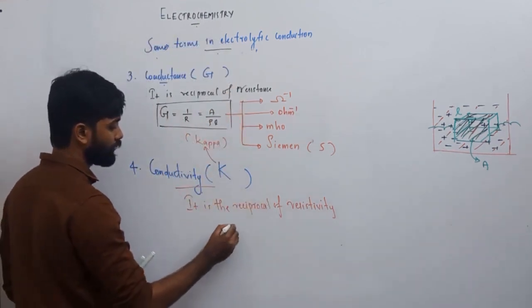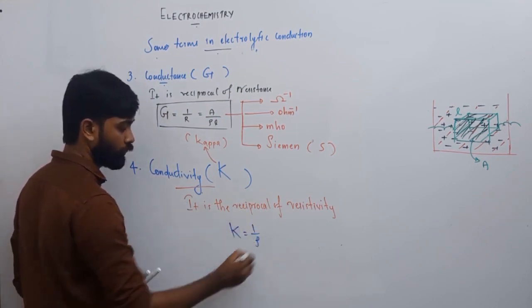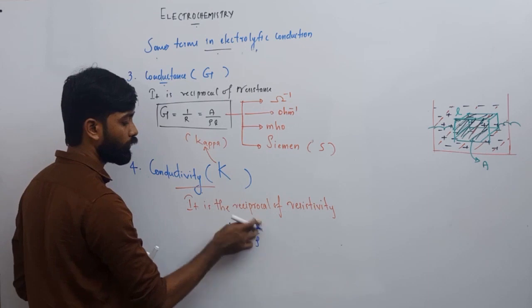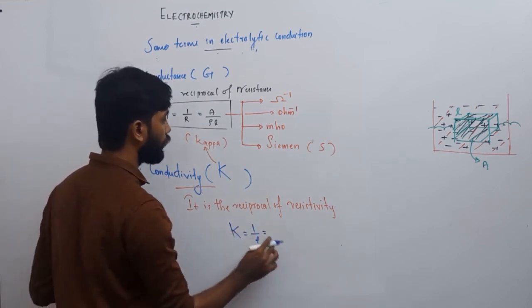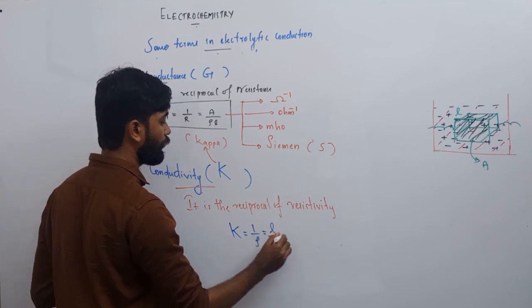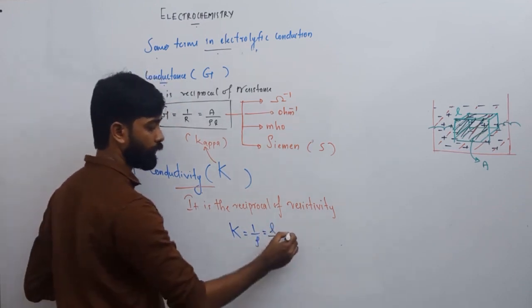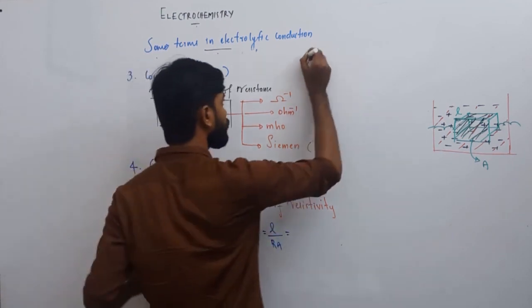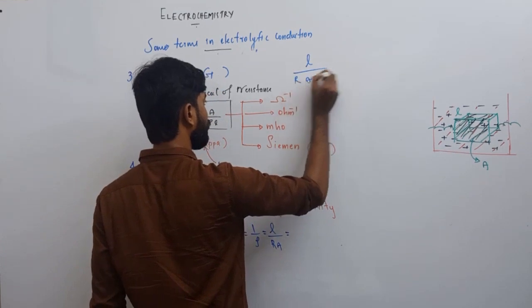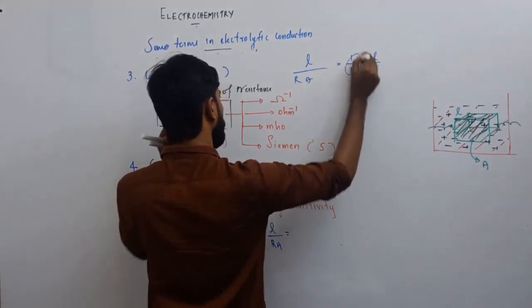That means your conductivity kappa will be equal to 1 by rho. What is rho? Ra by L. Then 1 by rho will be L by Ra. But this can be written as 1 by R into L by A. What is 1 by R?